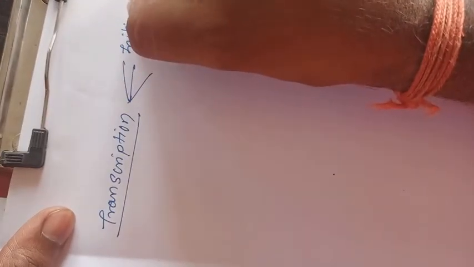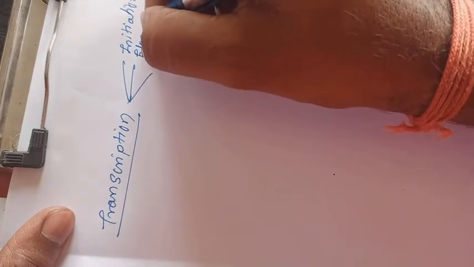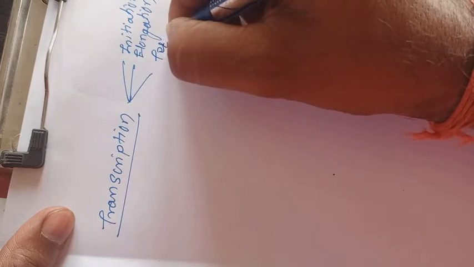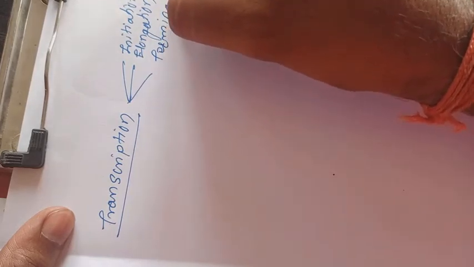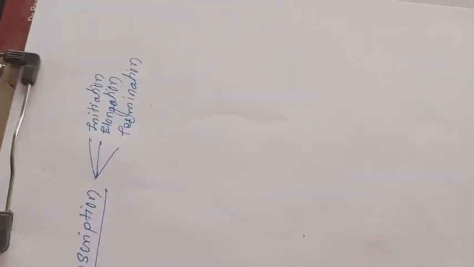Transcription is classified into three steps, that is initiation, elongation and termination. Initiation, elongation and termination.